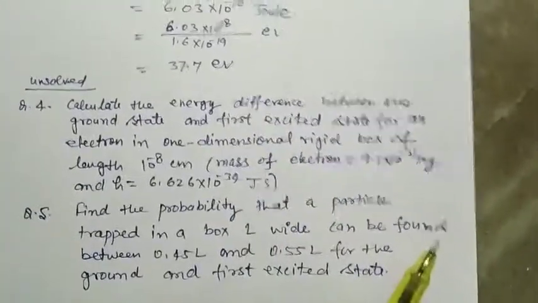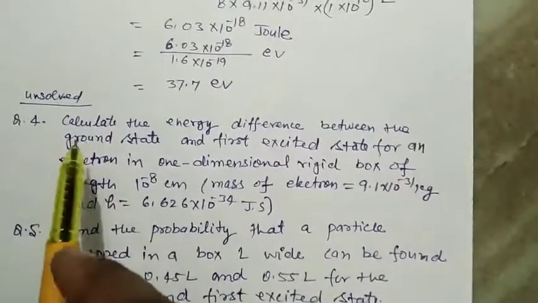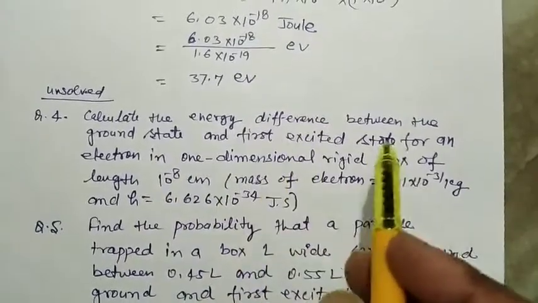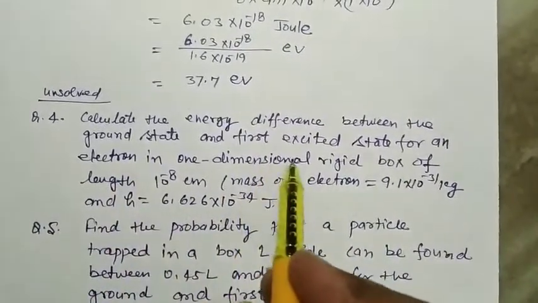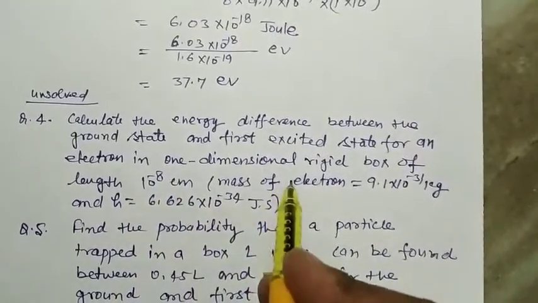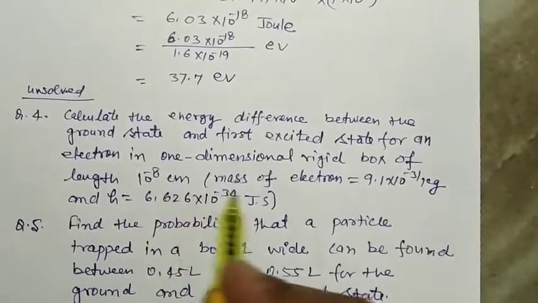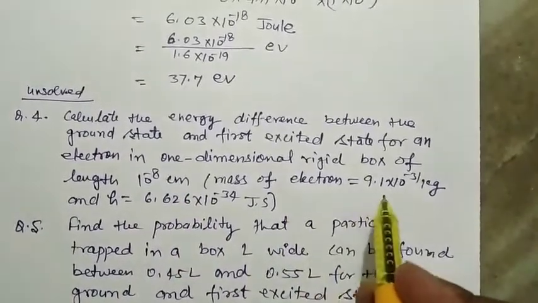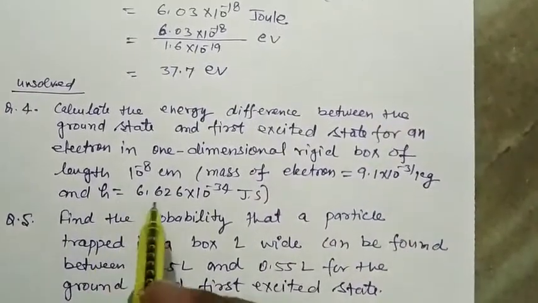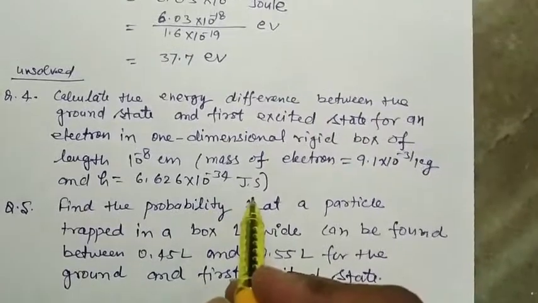And we have two unsolved problems also. Question number 4 as unsolved. Calculate the energy difference between the ground state and first excited state for an electron in one dimensional rigid box of length 10 to the power minus 8 centimeter. Mass of electron is equal to 9.1 into 10 to the power minus 31 kilogram, and h is equal to 6.62 into 10 to the power minus 34 joule second.